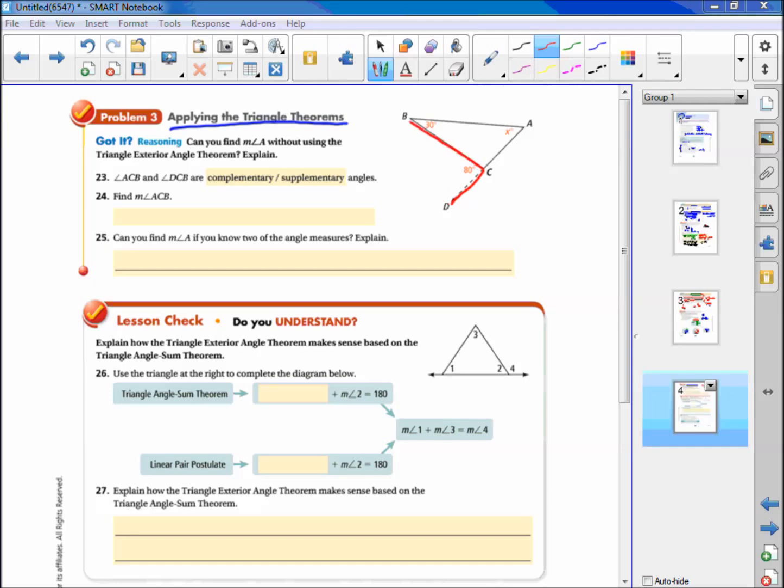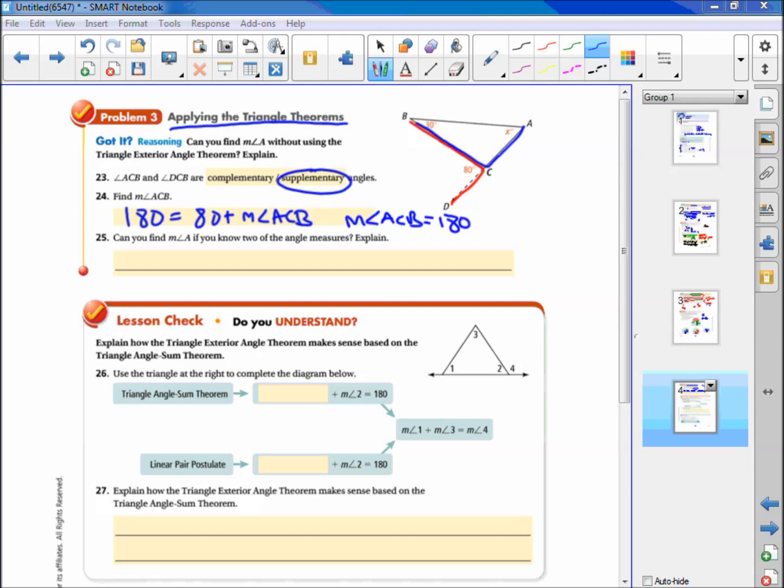We just use our other thing we knew. So here is DCB, and here is ACB. These two form a linear pair, therefore they are supplementary. So find the measure of angle ACB. Well, that's easy. Since they're supplementary, they add up to 180. And then that means the measure of angle ACB is equal to 100.